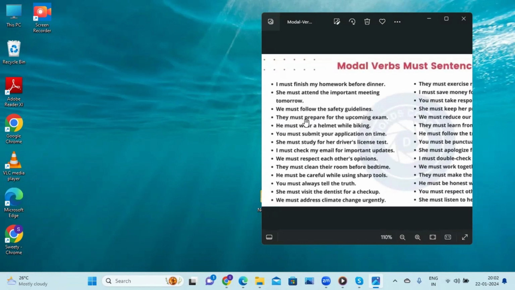So next one, they must prepare for the upcoming exam. So it's their duty. There is a necessity to read and study for their exams. If they don't, they'll get fewer marks. Maybe they will fail in their exams if they don't prepare. So they must prepare. They have no other way. It is compulsory, they have to prepare.